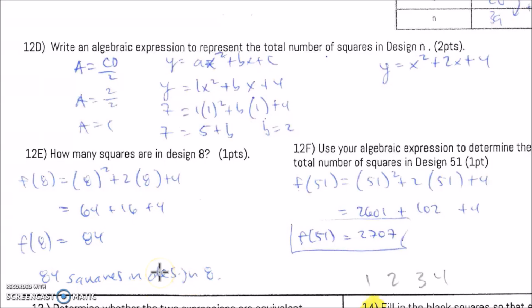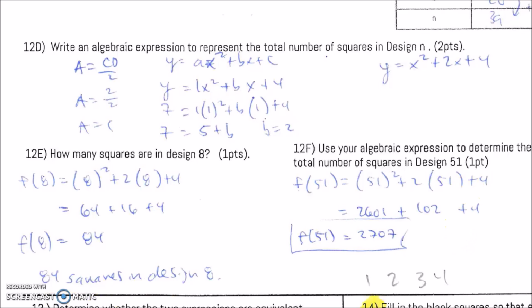Okay. You got 0 points for the correct answer. We've talked about in the beginning of the year, if you just have a correct answer and no work, I'm going to write SW, which means show work. 12F, use an algebraic expression to determine the total number of squares in design 51. So here I want you to use your expression above. So if you put in 51 there, that's 51 squared, which means 51 times 51, which is 2601. 2 times 51, which is 102, and don't forget the 4. Add those together, you'll get 2707 to be able to get full credit.